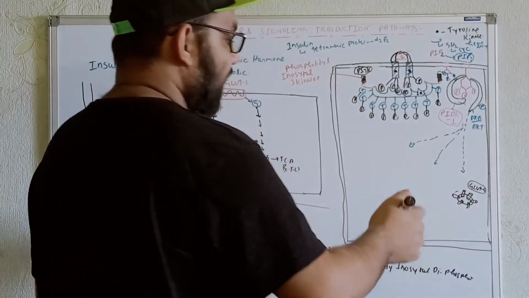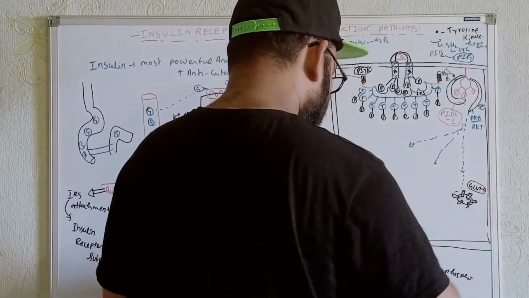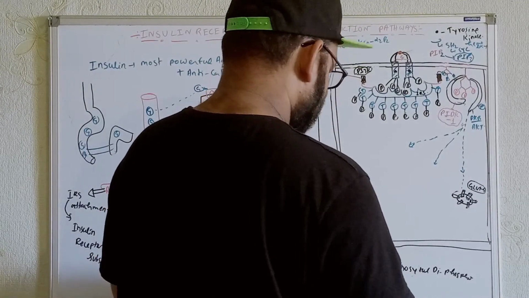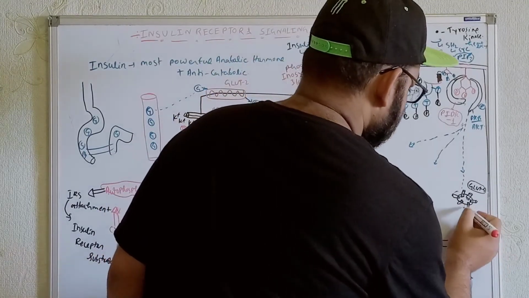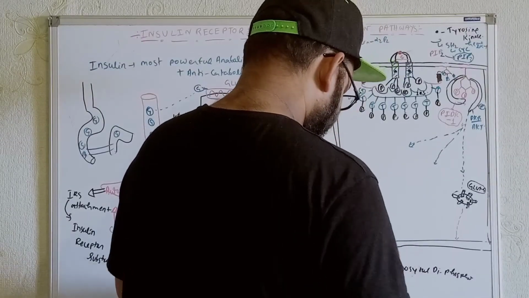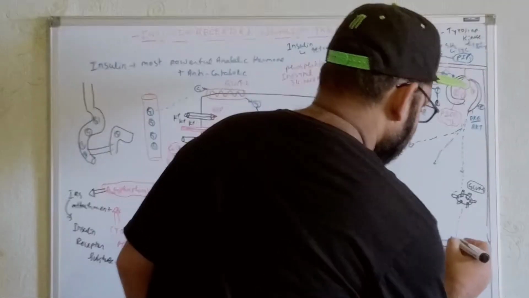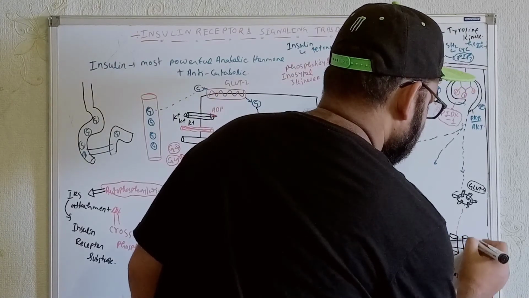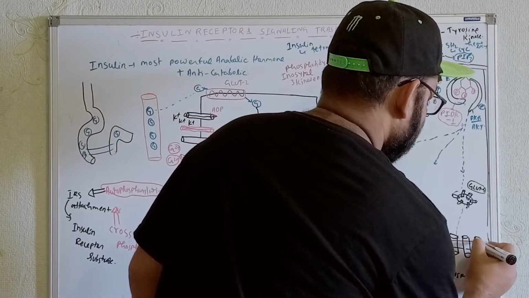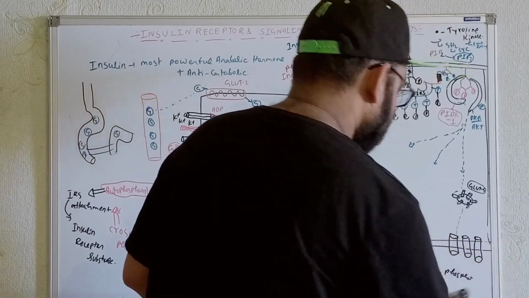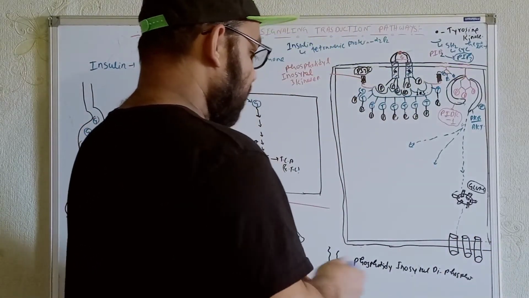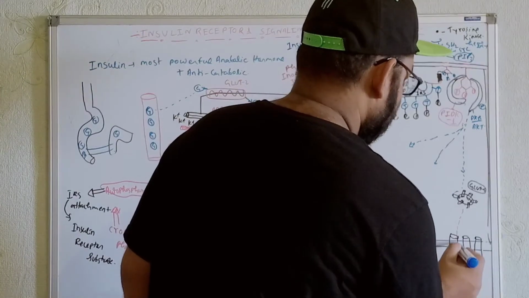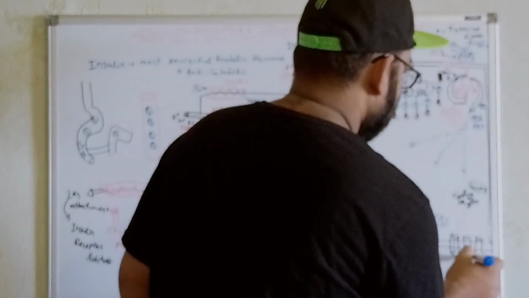So whenever we get the GLUT4 transporters over here, one of the signals will help these molecules get fused with the membrane. So whenever these signals come within the membrane, these receptors or transporters come along with the membrane and get fused, and what they will do is take up the glucose. We will get the uptake of glucose molecules.